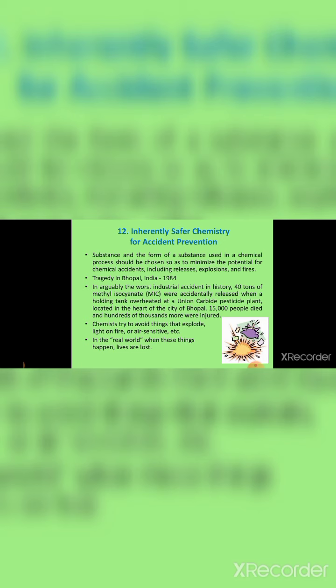So we have to be safer while using chemical products for industrial purposes. This explains inherently safer chemistry for accident prevention.